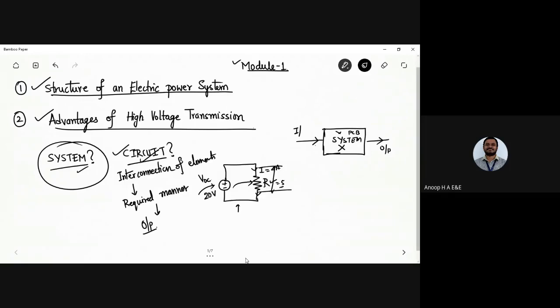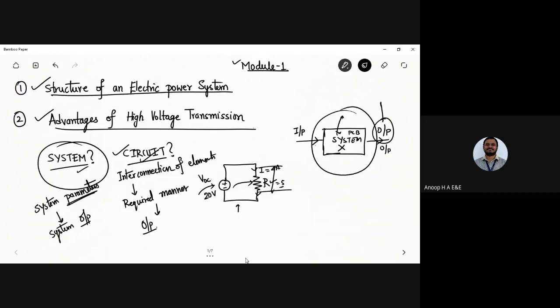So here I'll have the input and I'll have the output. The output is entirely dependent on the system parameters and its behavior. Depending on the changes in the values of the parameters, I'll be getting the system output. I can certainly define it in other ways also. For your understanding, I have defined it with the circuit level representation. Now I go with the system.